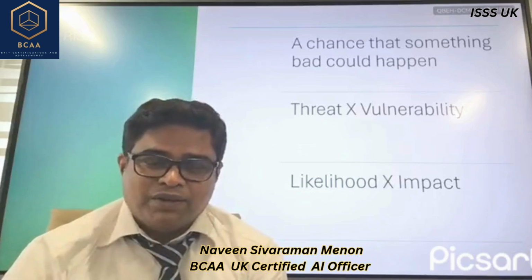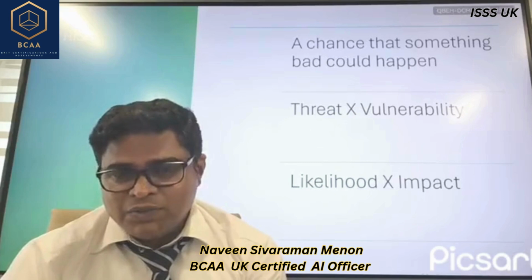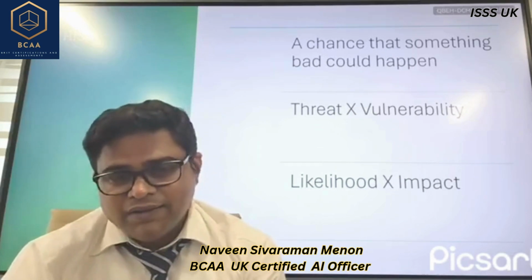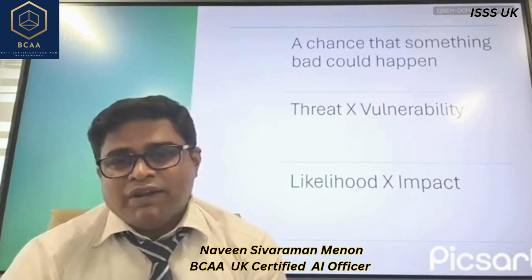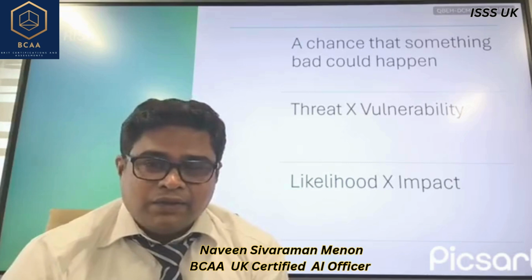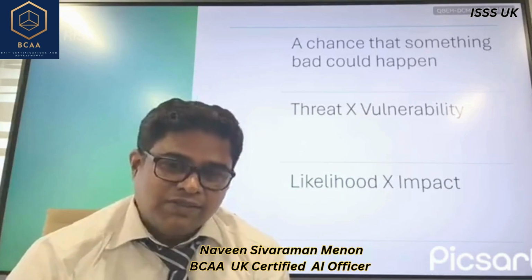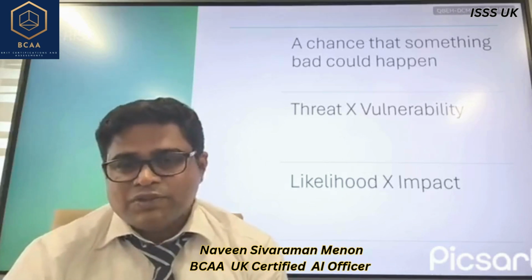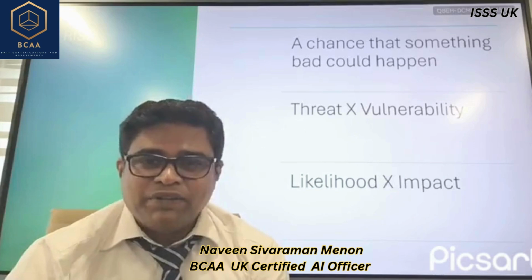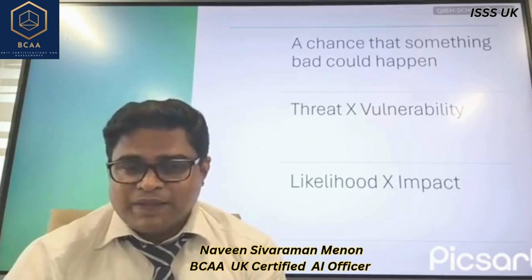We keep a spare tire. We don't keep a spare car, we keep a spare tire, right? We don't keep 4 tires, we keep 1 tire. So that is a control depending upon the likelihood, which is the chance, and the impact, which is getting stuck on the road. So anything bad that could happen is a risk. That is to put it simply.